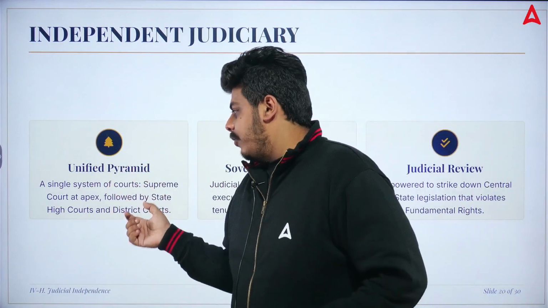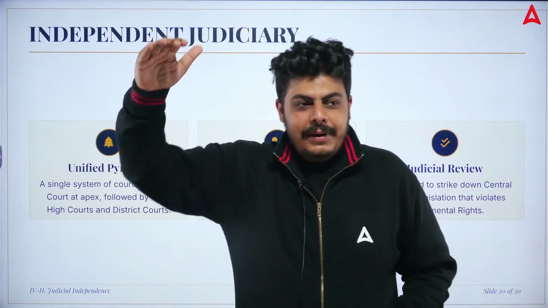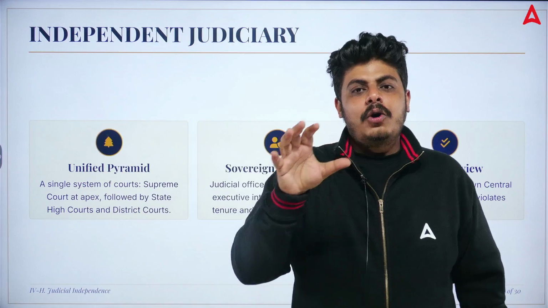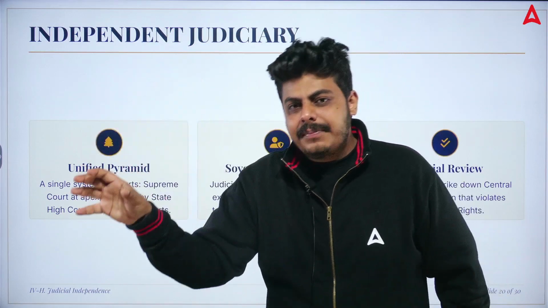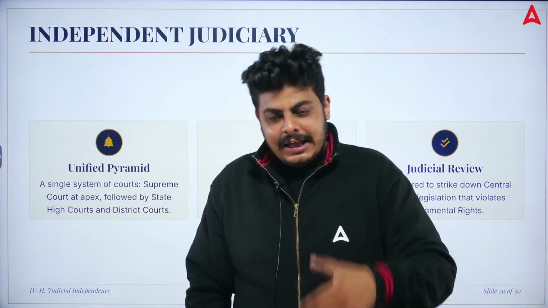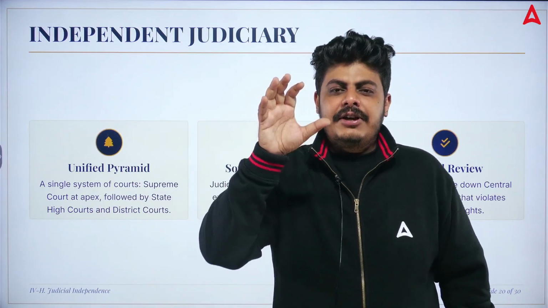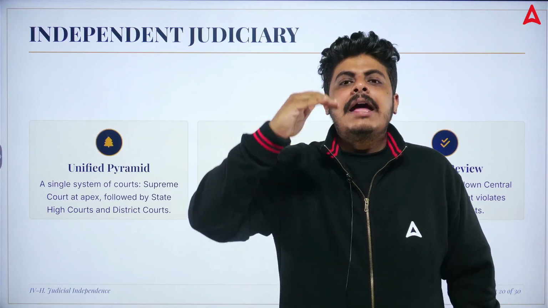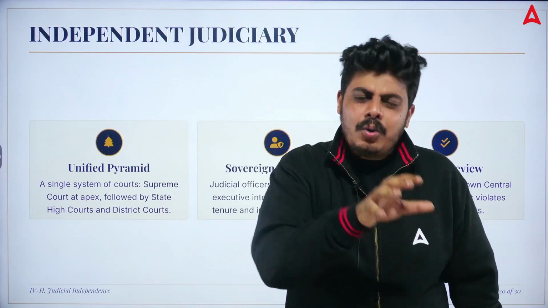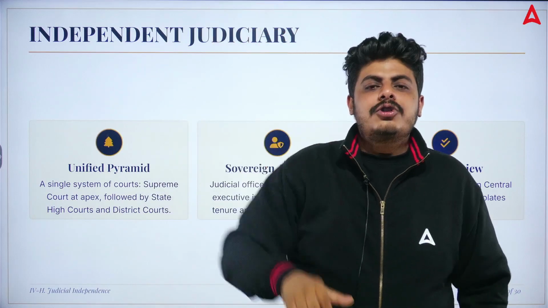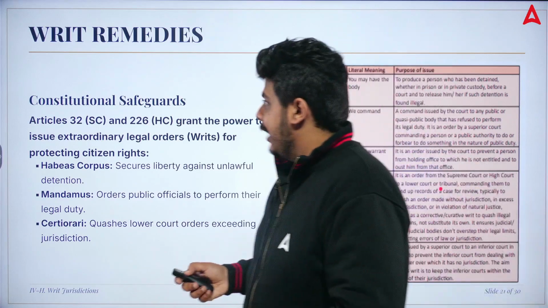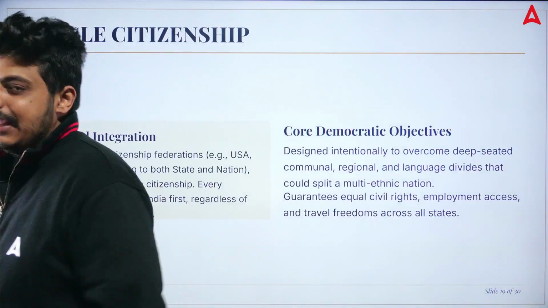And this is a unified pyramid, a single system of courts, with the Supreme Court at the top, the apex court, followed by the High Court in every state. Somewhere in a state you will also see a main bench and a principal bench, and then you will see the district court, and then it is subdivided. So if I talk about the hierarchy, you will have magistrate first class, second class, then you have CJM, additional district judge, then you have High Court judges, special court judges, then at the topmost you have the Supreme Court of India.